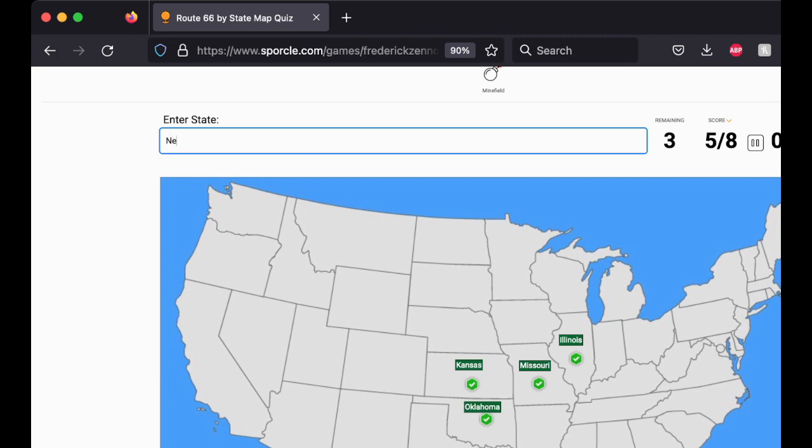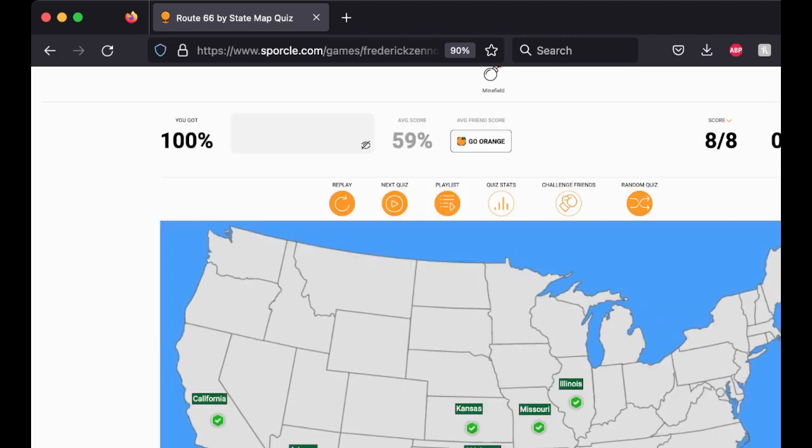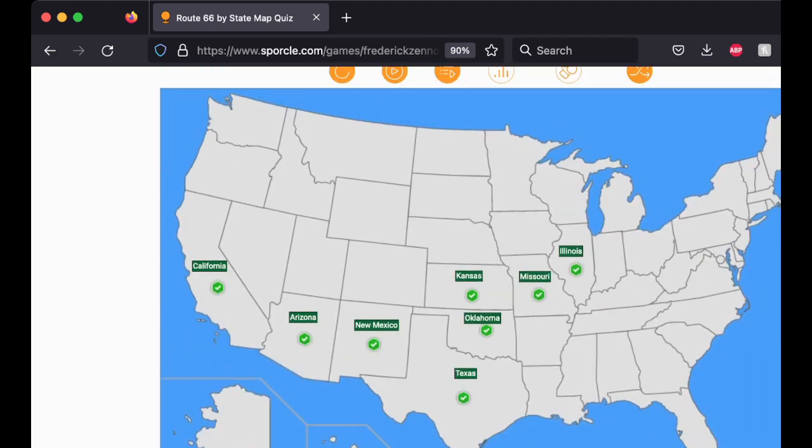Then it starts making its way west. You got New Mexico, Arizona, and then it ends in Southern California. So again, it doesn't truly go across the entire United States, because it starts in the Midwest, so it doesn't do any of the eastern seaboard or the Appalachians. But that was a historic route for people that wanted to do a long road trip.